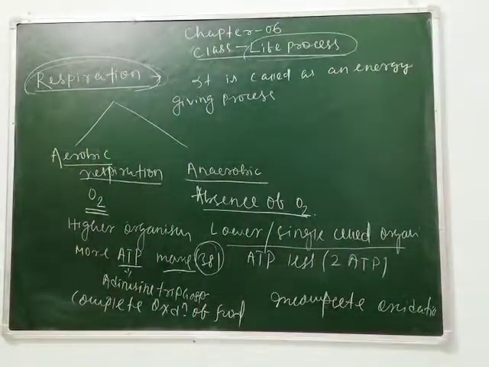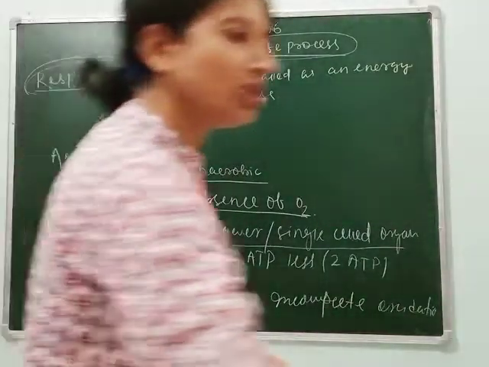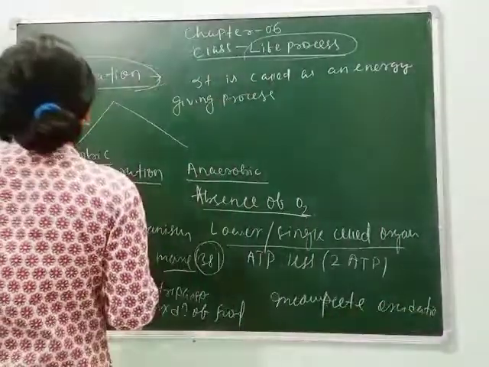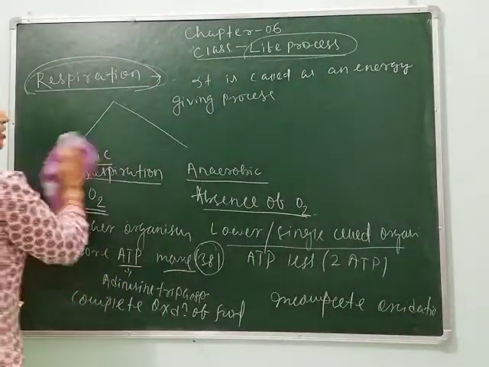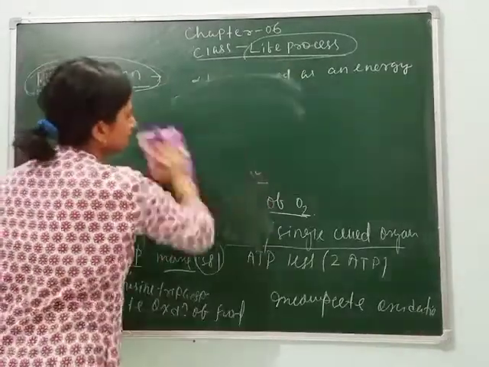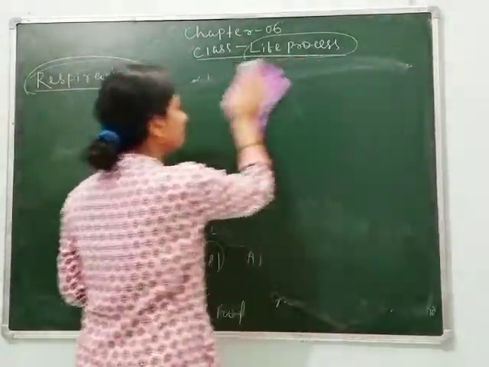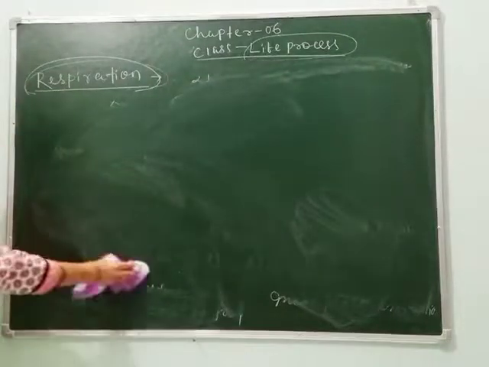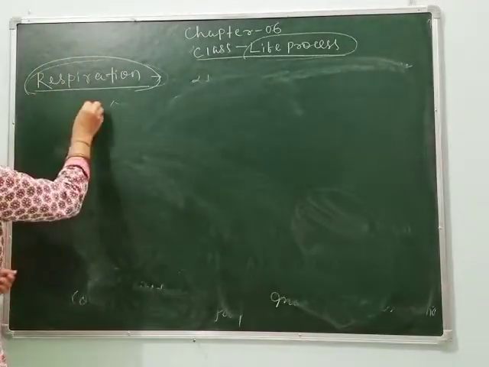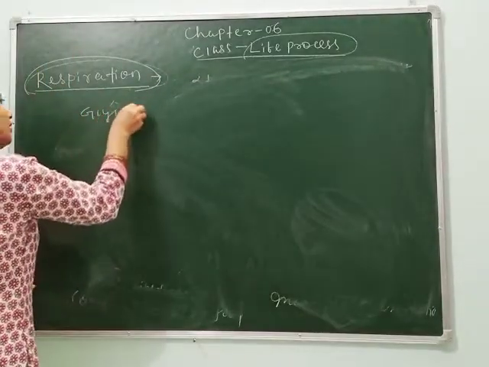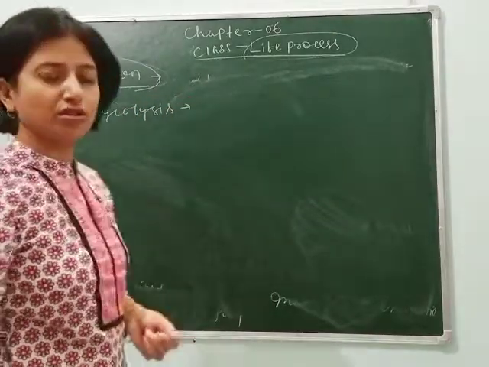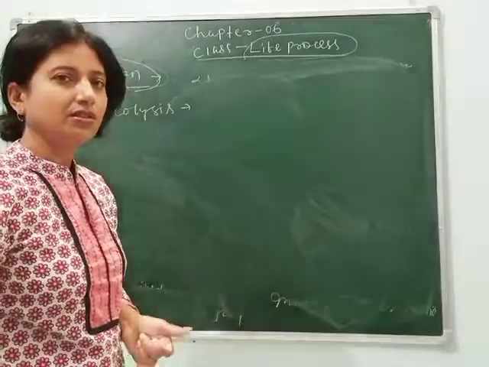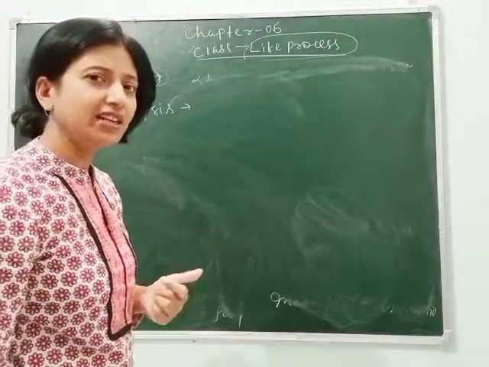So let's see how the breakdown of glucose occurs in the presence, absence and lack of oxygen. So let's see the process of glycolysis. Next is the process of glycolysis. Glycolysis means when breakdown of glucose occurs into pyruvate in the cytoplasm.